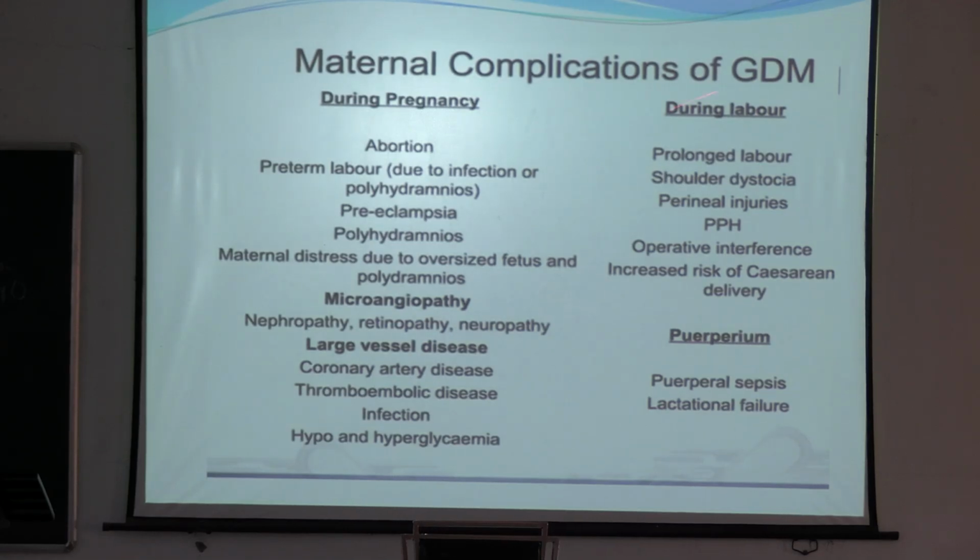During labor, there is prolonged labor, shoulder dystocia, perineal injury, PPH, operative interference, increased risk of cesarean delivery. In the puerperium, what happens? Puerperal sepsis due to hyperglycemia, lactational failure can be there.